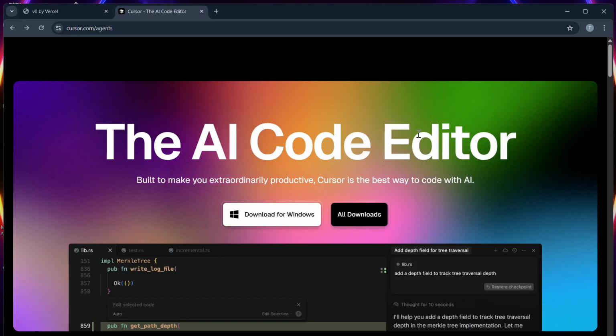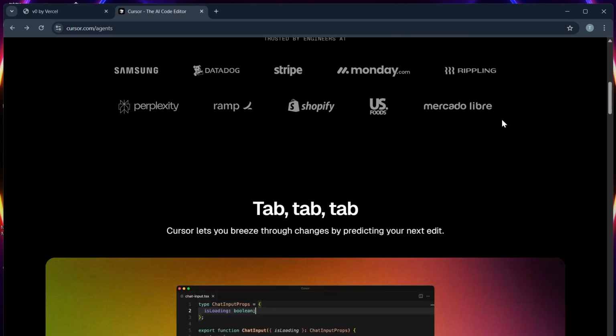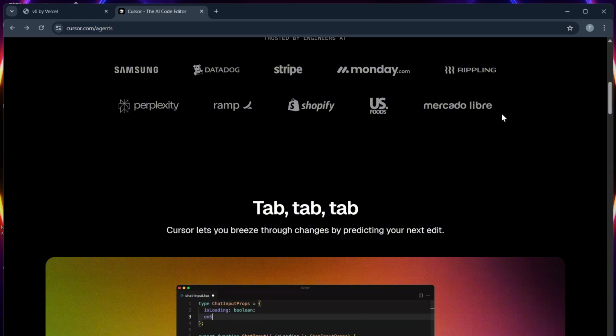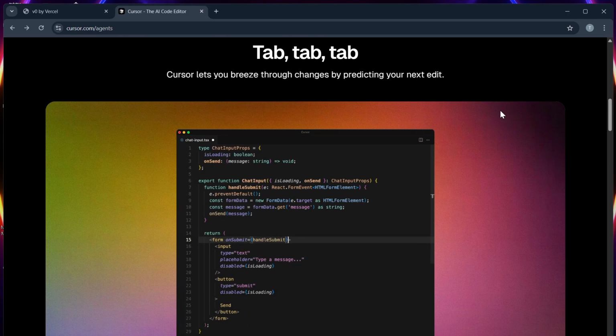Cursor, on the other hand, is a full-blown AI-powered IDE based on VS Code. It's designed to boost productivity using a ChatGPT-style AI that assists with refactoring, debugging, and even writing full functions or classes. So let's break them down.